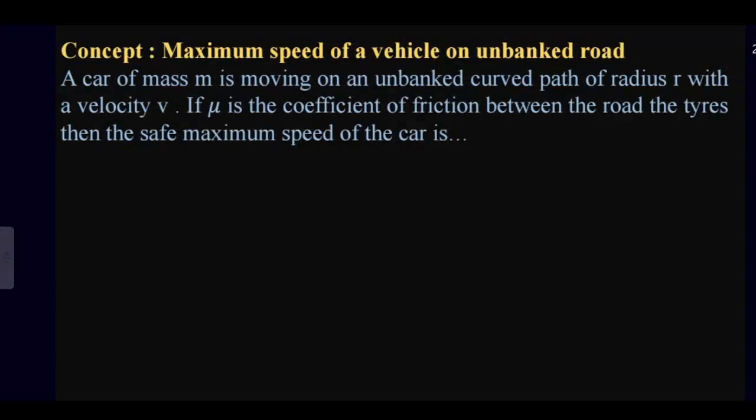Now let's see this. Maximum speed of a vehicle on an unbanked road. Banking means what? On the road, whenever we take a circular turn, the outer layer is raised a little compared to the inner. That is called banking.